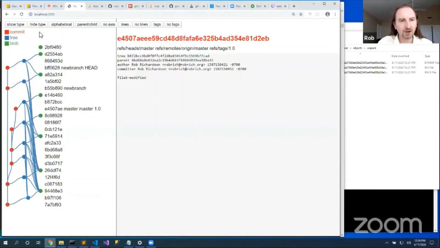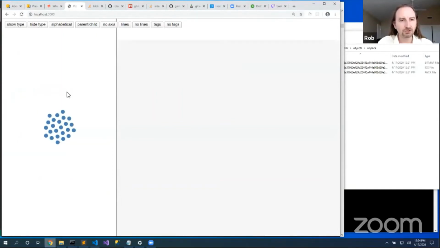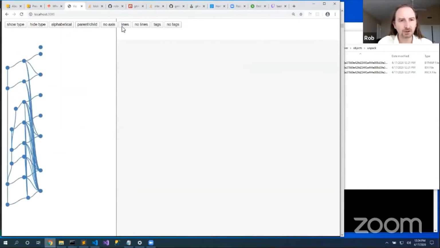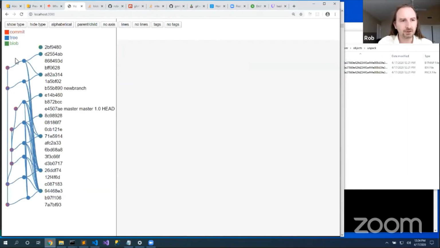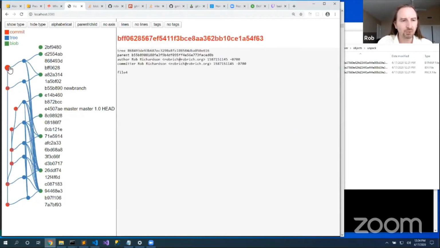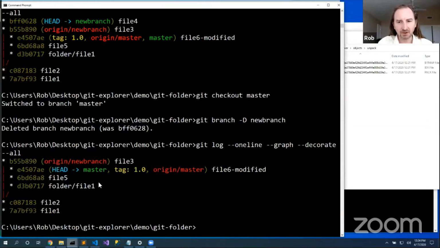Well, if I refresh my visualizer here, parent child, let's show these, we see that that commit is still there. There's just no branches pointed at it anymore. Well, how do I know it's there? How do I get back to it? And that's where logs come in really handy.